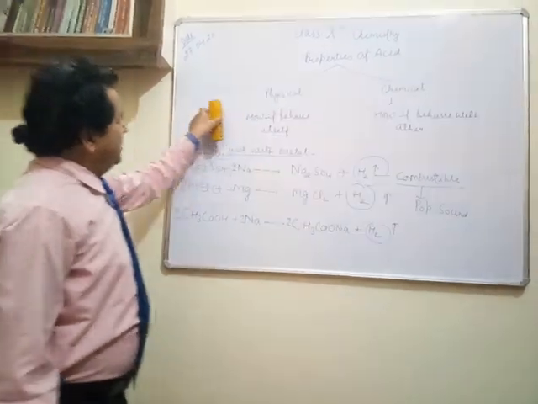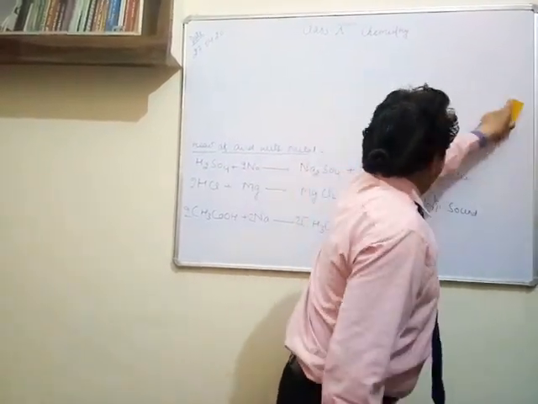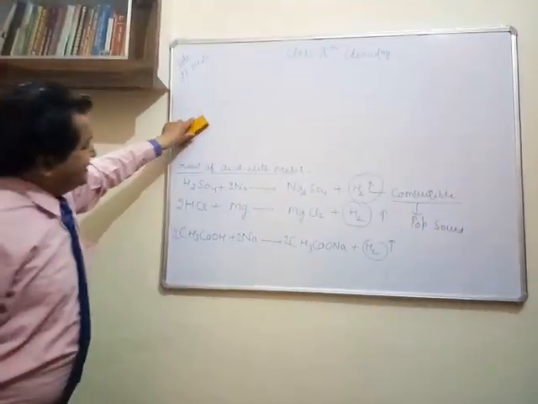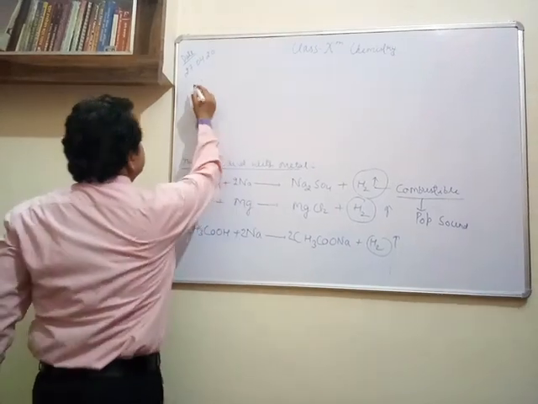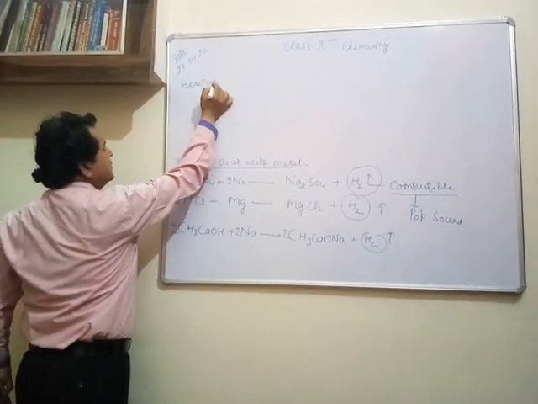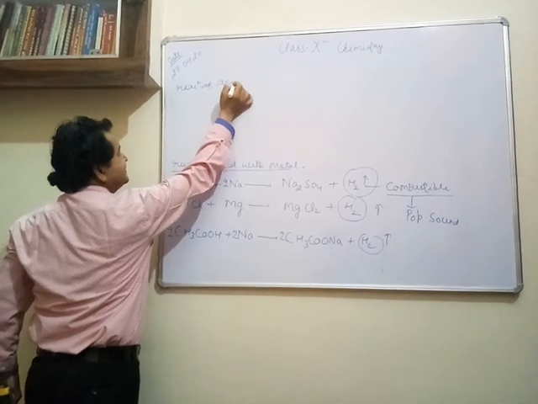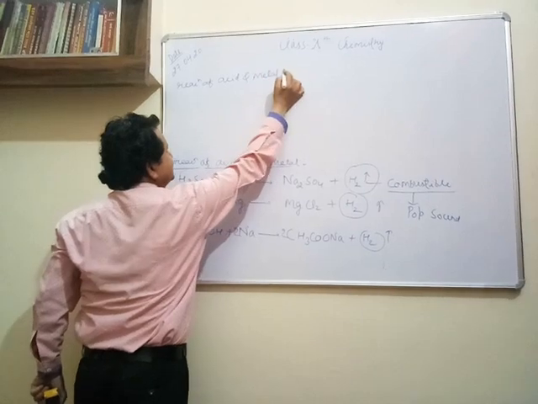Now we will discuss another property of acid. What happens when acid combines with metal oxide? Reaction of acid and metal oxide. Very simple.